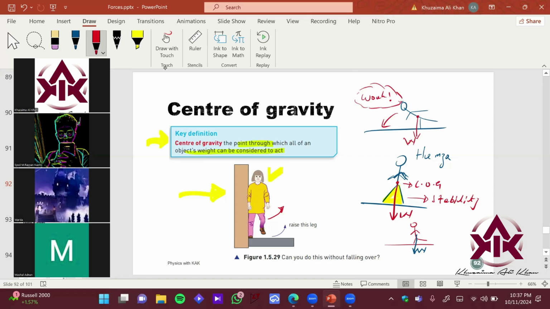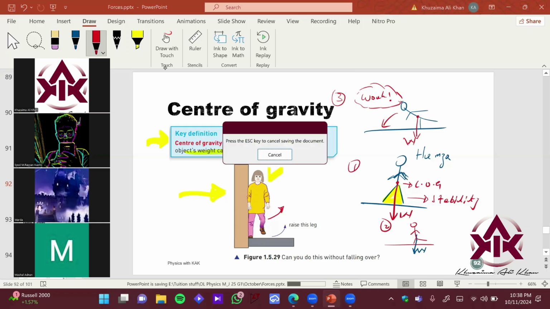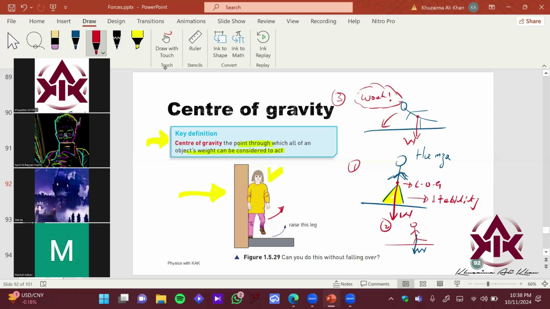Now from step number one, step number two, step number three, what do you guys get? What phenomenon are we discussing over here? We have seen center of gravity, and experiments to find the center of gravity of regular and irregular shapes. In steps 1, 2 and 3, we are trying to reach a point where you topple down or fall down. What is this phenomenon called? Being stable, like stability. That's good.